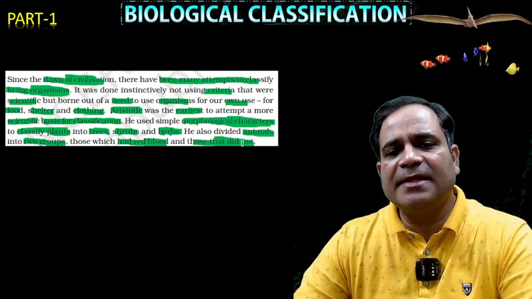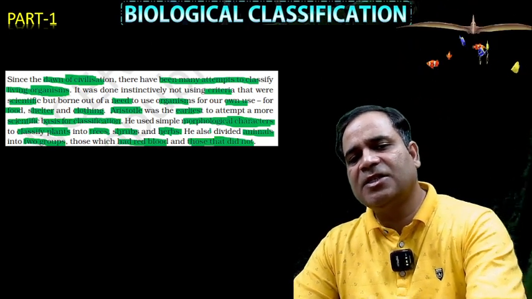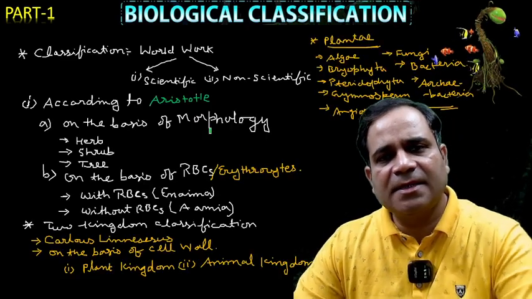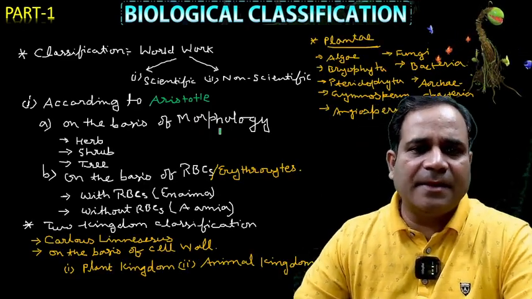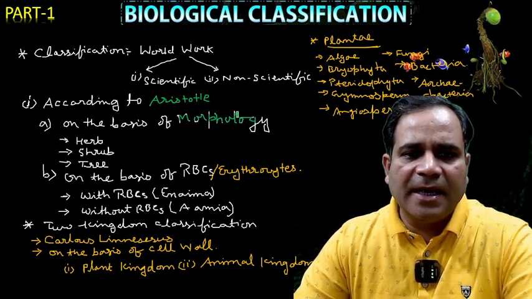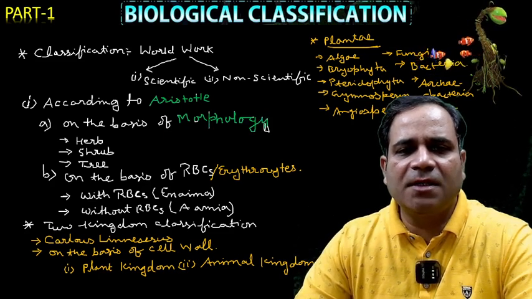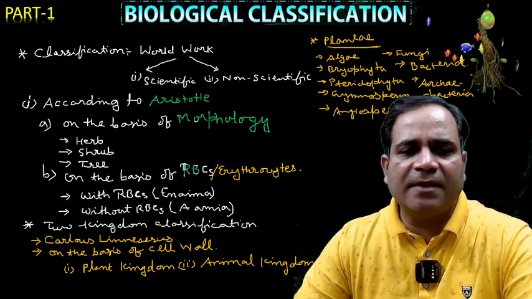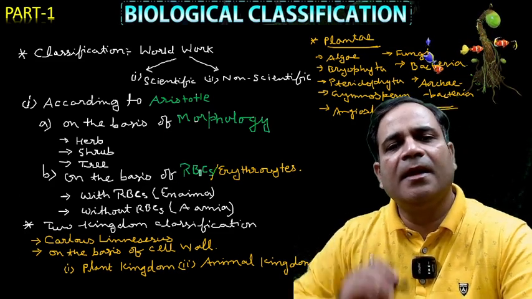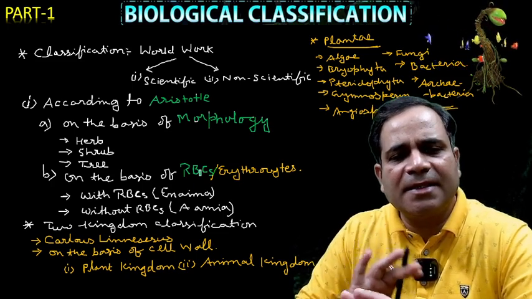I have shown this in previous slides too: on the basis of morphology first, and then on the basis of their RBCs. The same thing is written in your NCERT, so the concept should be clear.